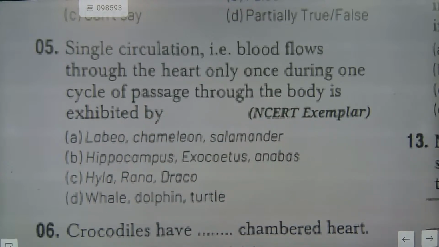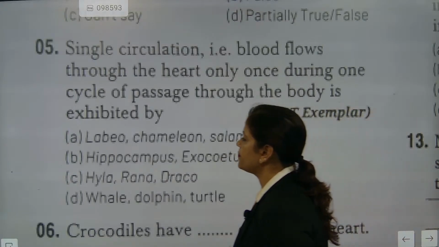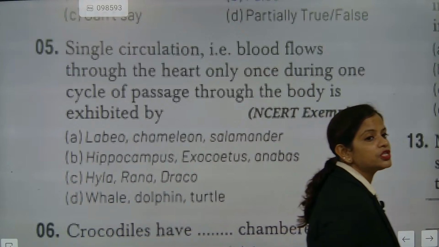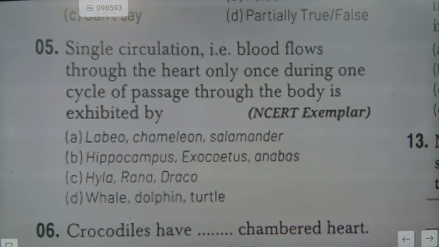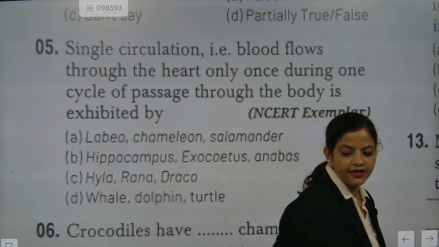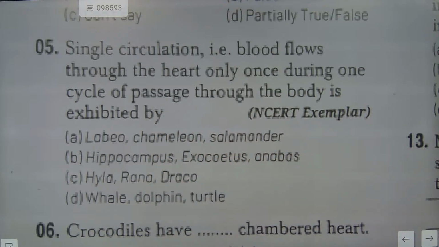Come on, go for it. Lobio, chameleon, salamander, Hyla, Rana, Draco. You need to search the category of fish. Whale, no, whale is not having that. Whale is a different entity. Whale can circulate blood.